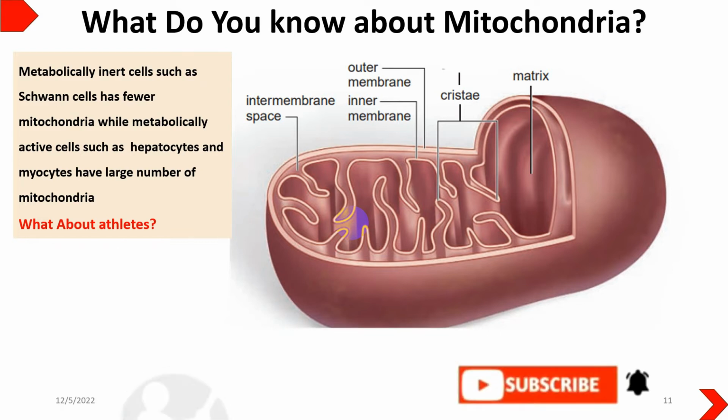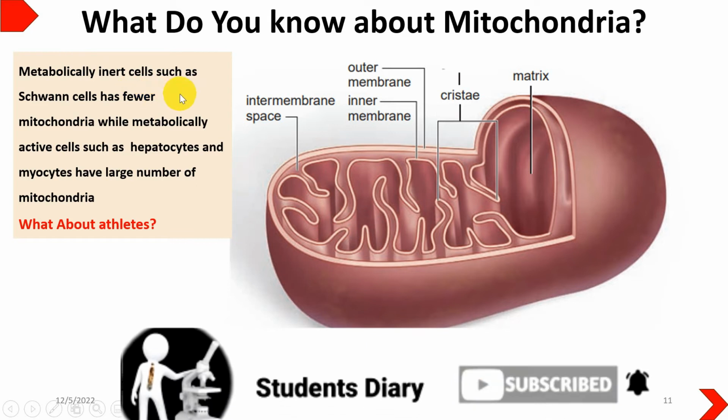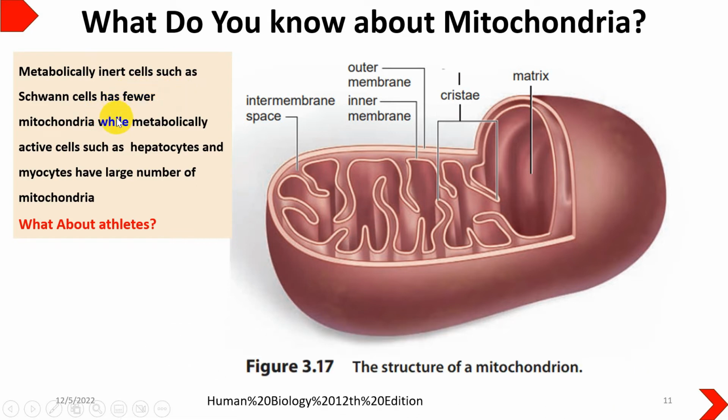If the cells are metabolically inert or less active, such as Schwann cells, they will have fewer mitochondria, while those cells which are metabolically active, such as hepatocytes and myocytes, which are cells of the muscles, contain a larger number of mitochondria. Similarly, athletes' cells contain a larger number of mitochondria because they are metabolically very active due to their high muscular activity.